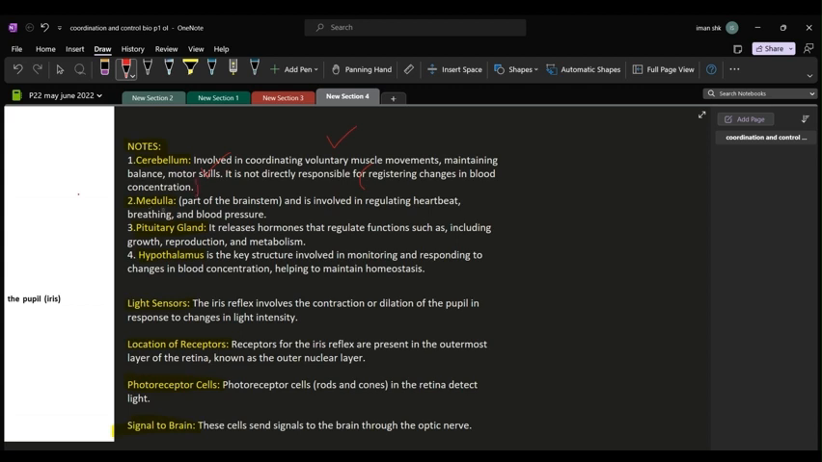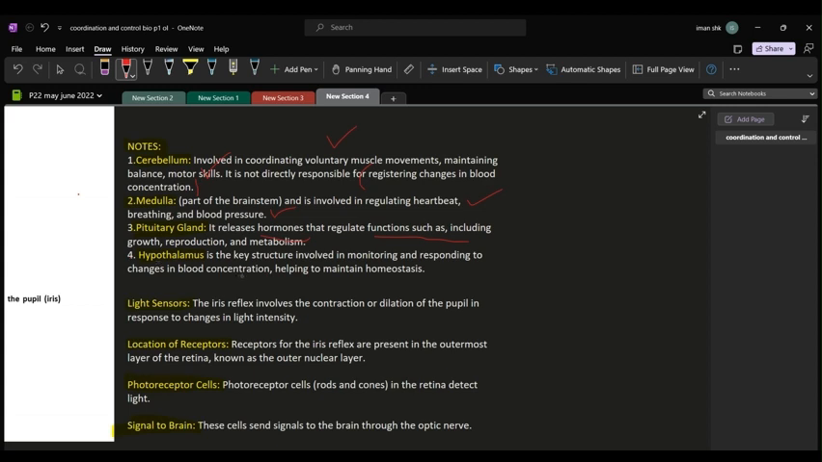Moving on to medulla. It is the part of the brainstem and it is involved in regulating your heartbeat, breathing, and blood pressure. So, again, it is not involved in registering changes in blood concentration either. Pituitary gland is also known as the master gland because it releases many important hormones that regulate our body functions, including growth, reproduction, or metabolism.